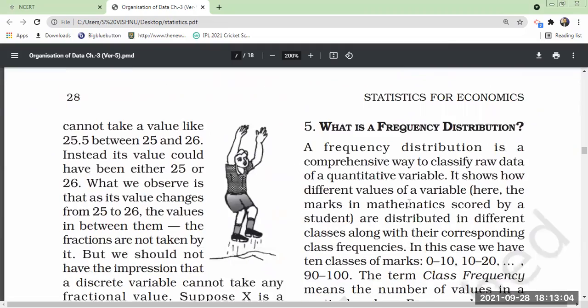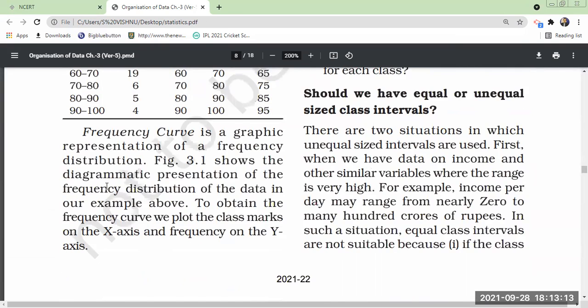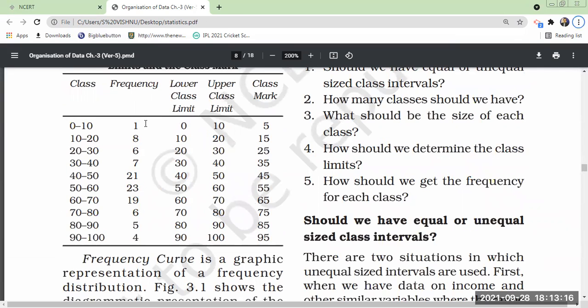You can see frequency distribution is a comprehensive way to classify raw data of a quantifiable, quantitative variable. So marks is a quantitative variable. You can exactly measure it, distribute it in a table, show it in tabular form. There are quantitative variables as well as qualitative variables. Quality you cannot express in numbers. You can only say whether it is good, excellent, average, poor, or worse. That is a qualitative variable.